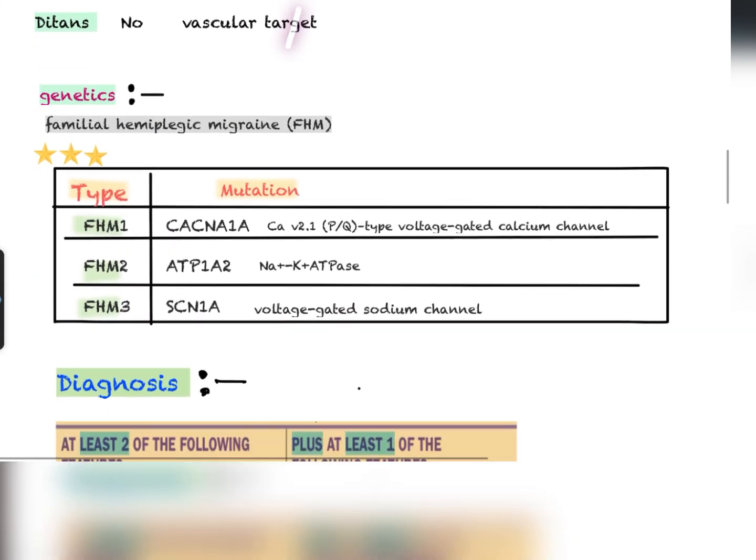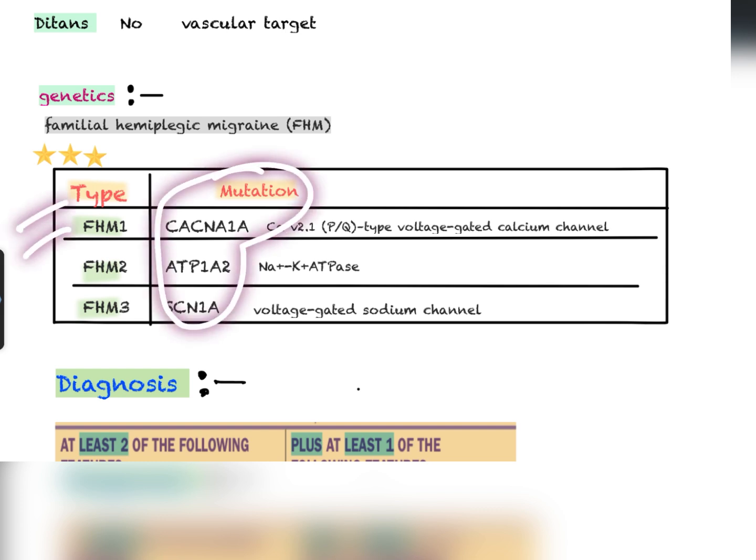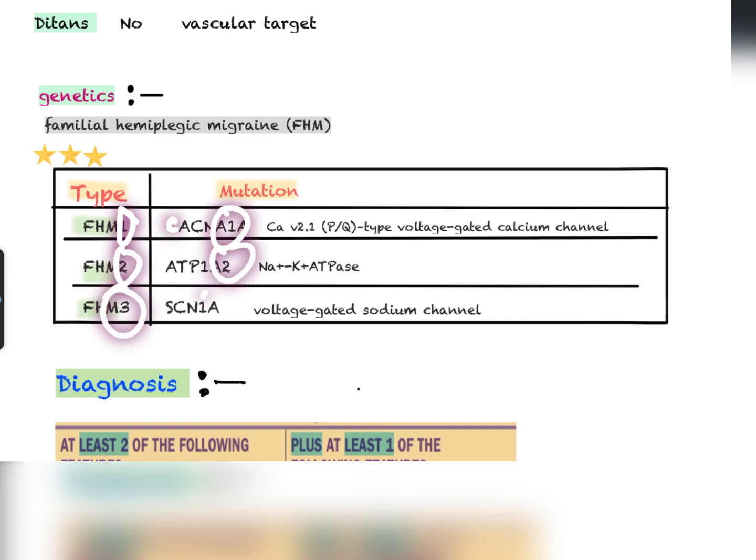Now comes genetics. It's very important. Genetics has three types: FHM1, 2, and 3. Because of these mutations, we have familial hemiplegic migraine. In type 1, we have a mutation in the calcium voltage-gated channel. In type 2, we get a mutation in the sodium potassium ATPase channel. Type 3 is the voltage-gated sodium channel. How can we remember? 1 for 1, 2 for 2. Now how can we remember 3? C comes first alphabetically, and after that S comes. So that means C will be 1 and S will be 3. This way you can remember the types.